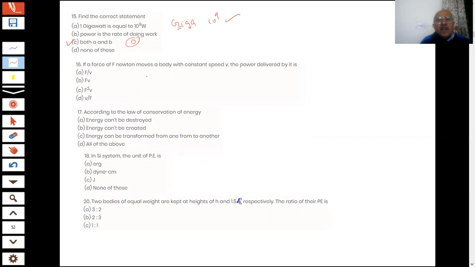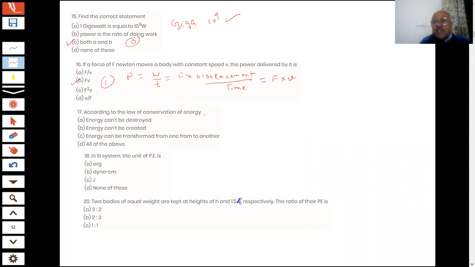What is the answer coming? We have just also derived this formula, student. B part is the answer. Yes, we have told you what is power. You said power is rate of doing work. This is force into the displacement, divided by time. Then what it becomes, students? F into V. All right, this is the correct answer. Vidhi, your answer is absolutely right. Next question on the screen for you.